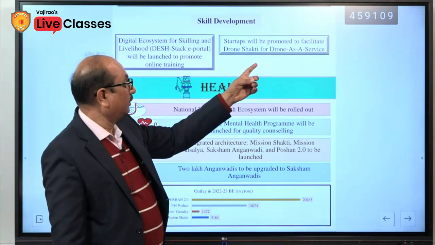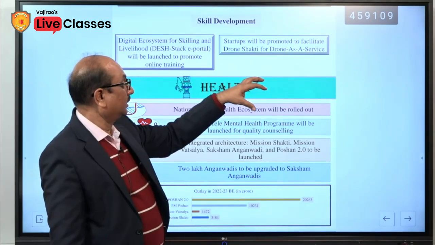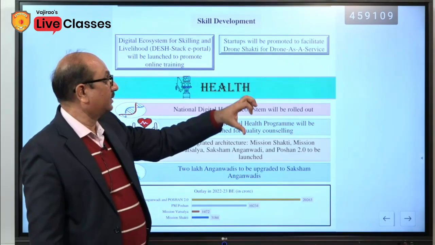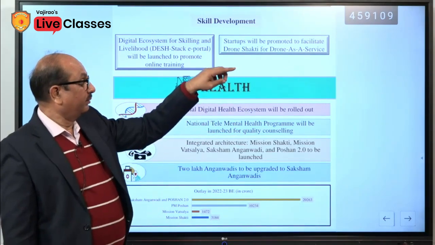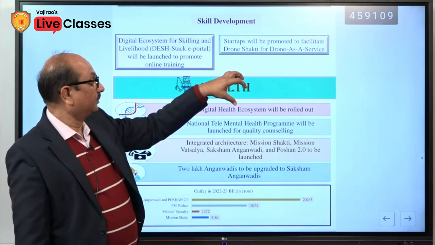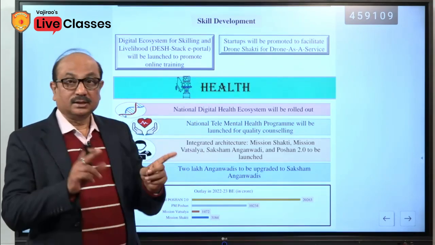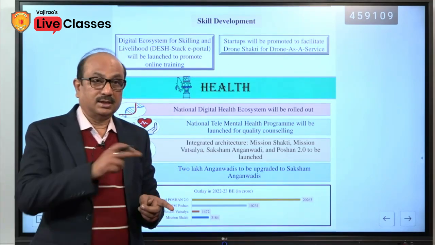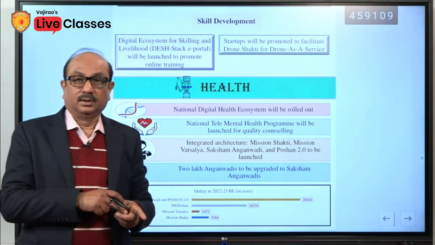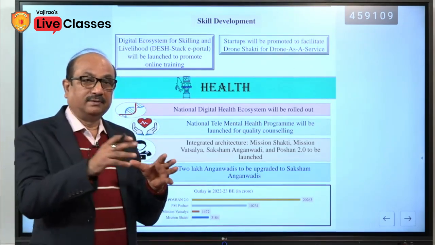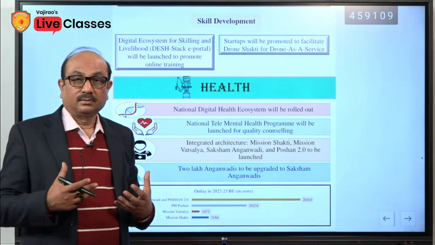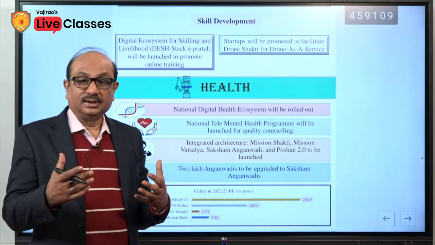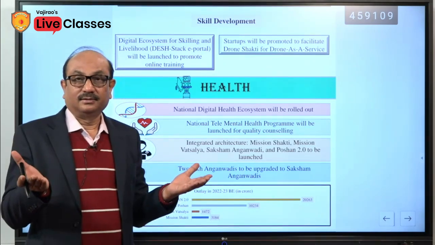Startups will be promoted to facilitate Drone Shakti for drone as a service. Just now you saw that government is going to facilitate the farmers through the drone, so we need drone services. So drone service, it's an emerging service in our country.